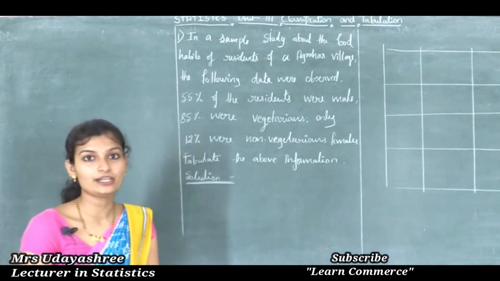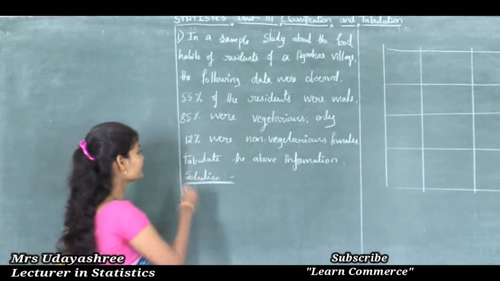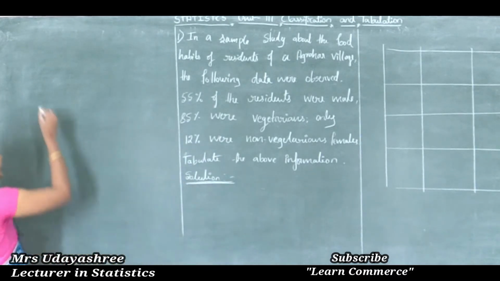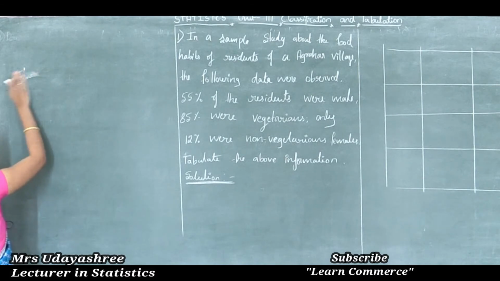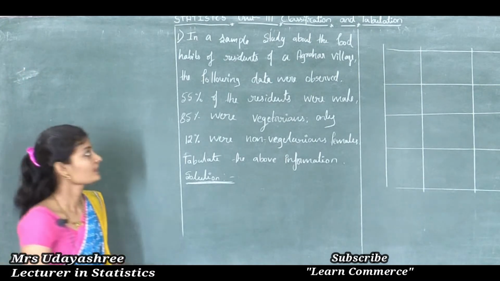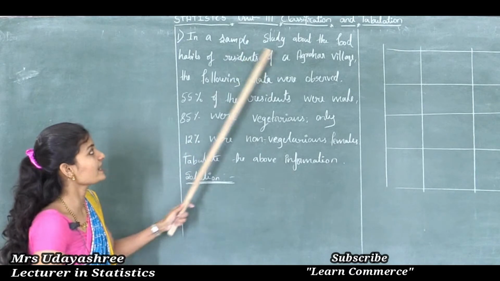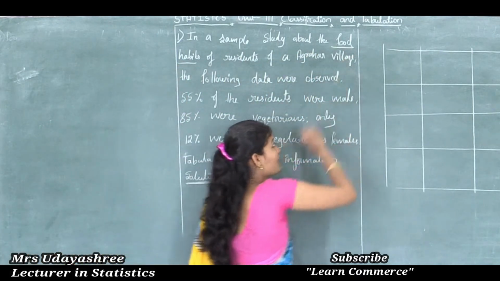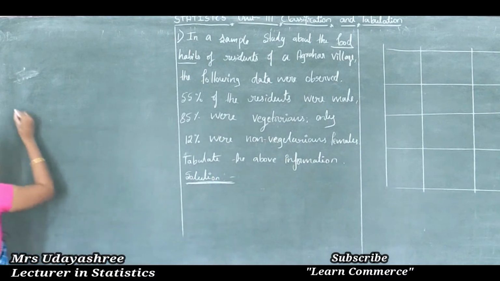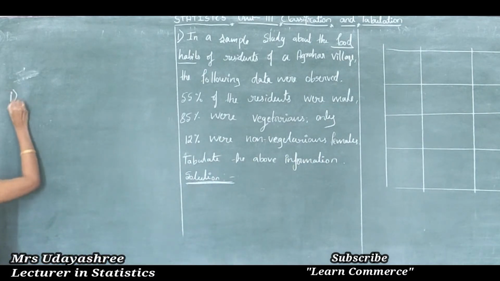Before tabulating, let's see what characteristics or classifications are given. The sample study is about food habits, so the problem is based on food habits. Therefore the first classification is food habit.